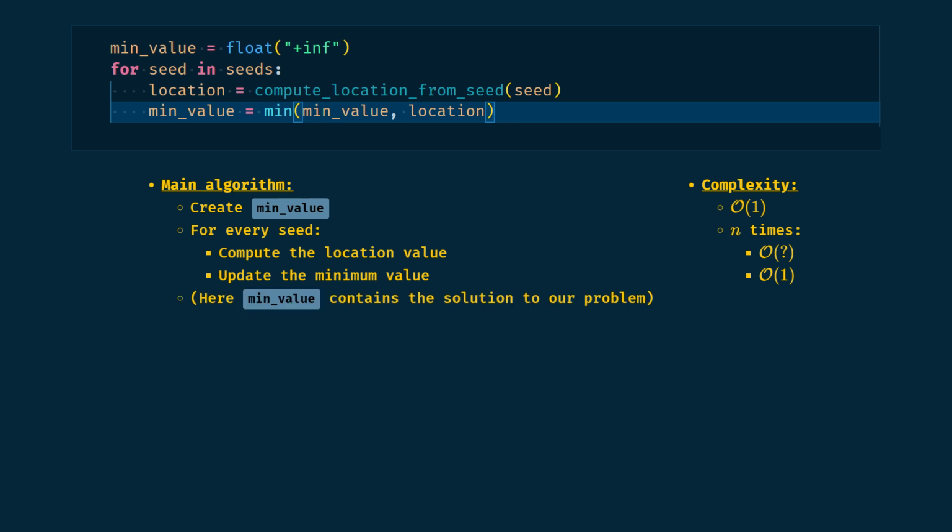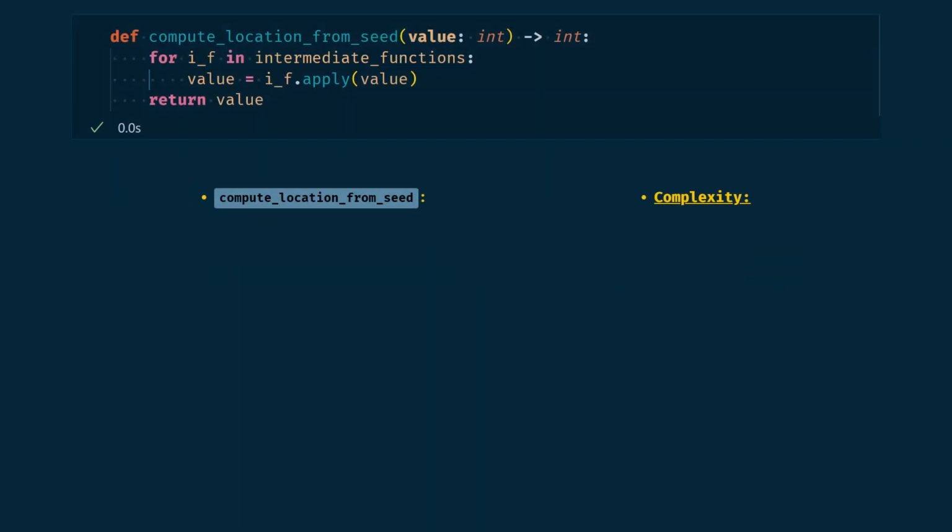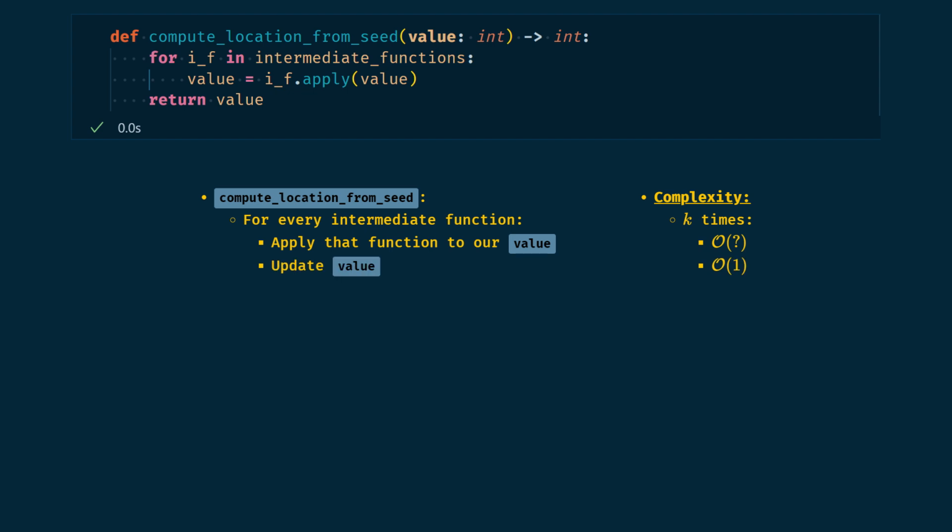All we have to do is to find out the complexity of our function compute location from seeds. So, for a given value, for every intermediate function, that is k times, we apply that function to our value, that is still another unknown number of times, and we update the value, one operation. After the loop, we return value, now containing a location number.